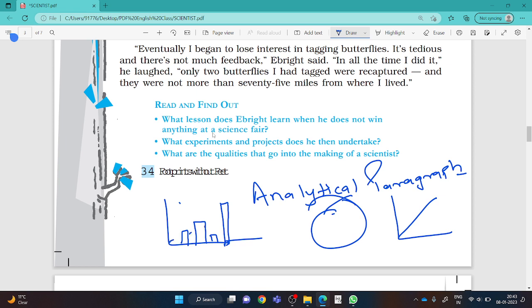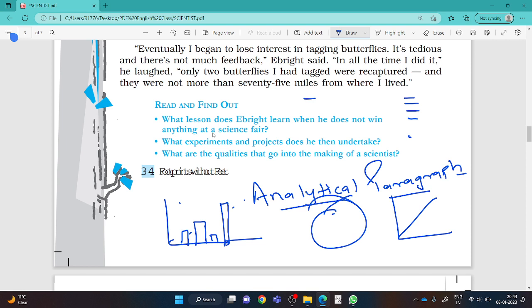You will have to analyze the data and explain it in the form of sentences. That is what an analytical paragraph is. It is where your writing capacity is checked. So try to write. I would also suggest you all, dear students, to solve the sample papers from now, if you want to get good marks in your board examination.